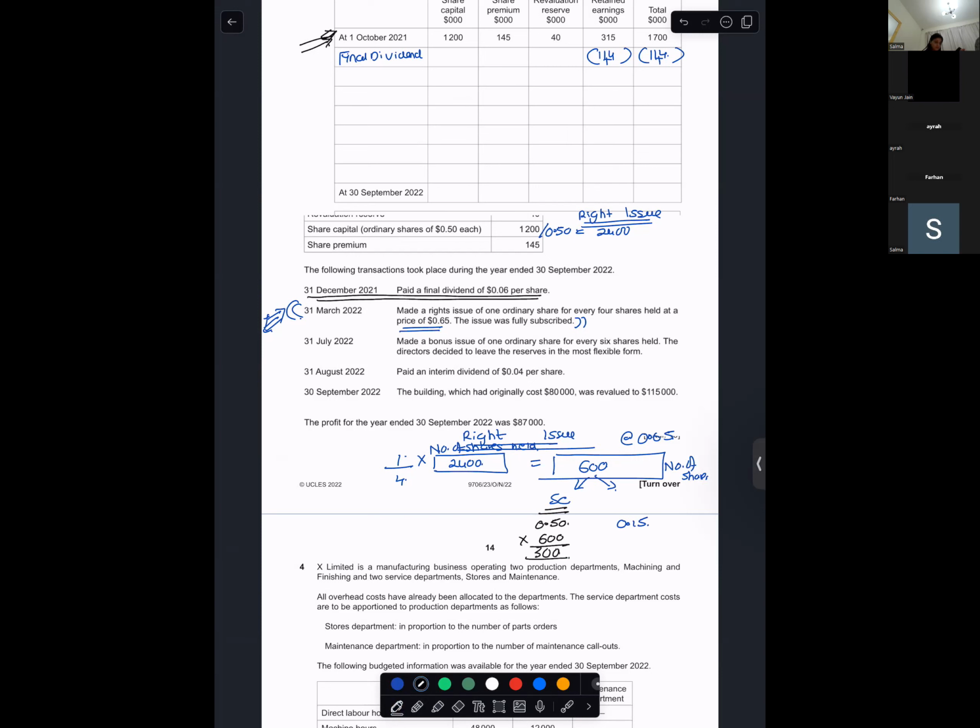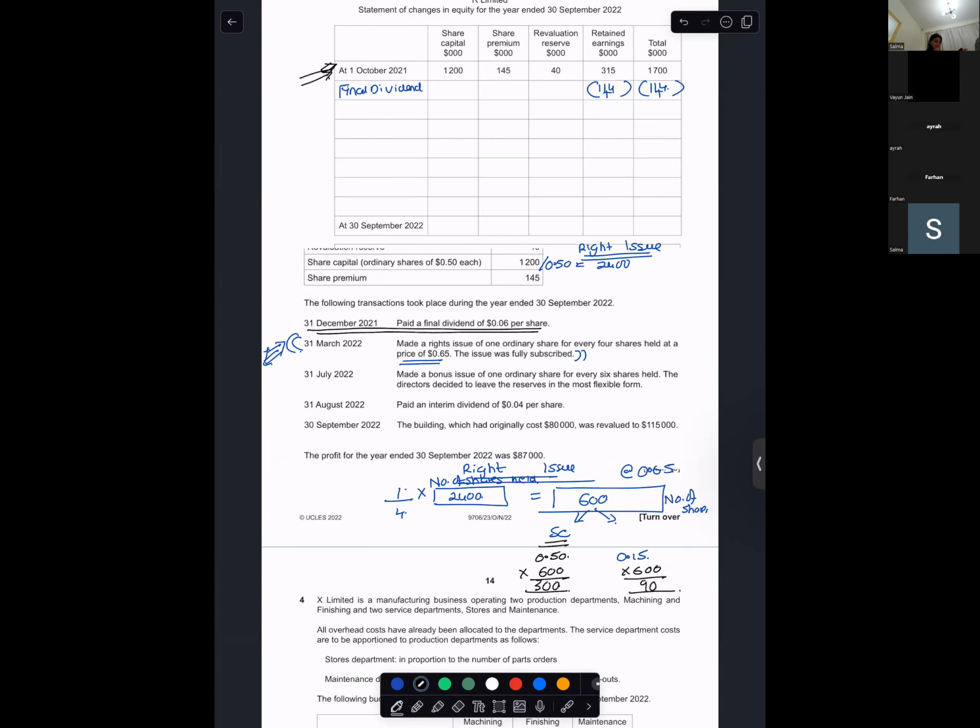And 600 into 0.15, which is 90, will go to the share premium. So for the rights issue of 600 shares, the face value will go towards the capital, and the extra amount would go towards the premium.